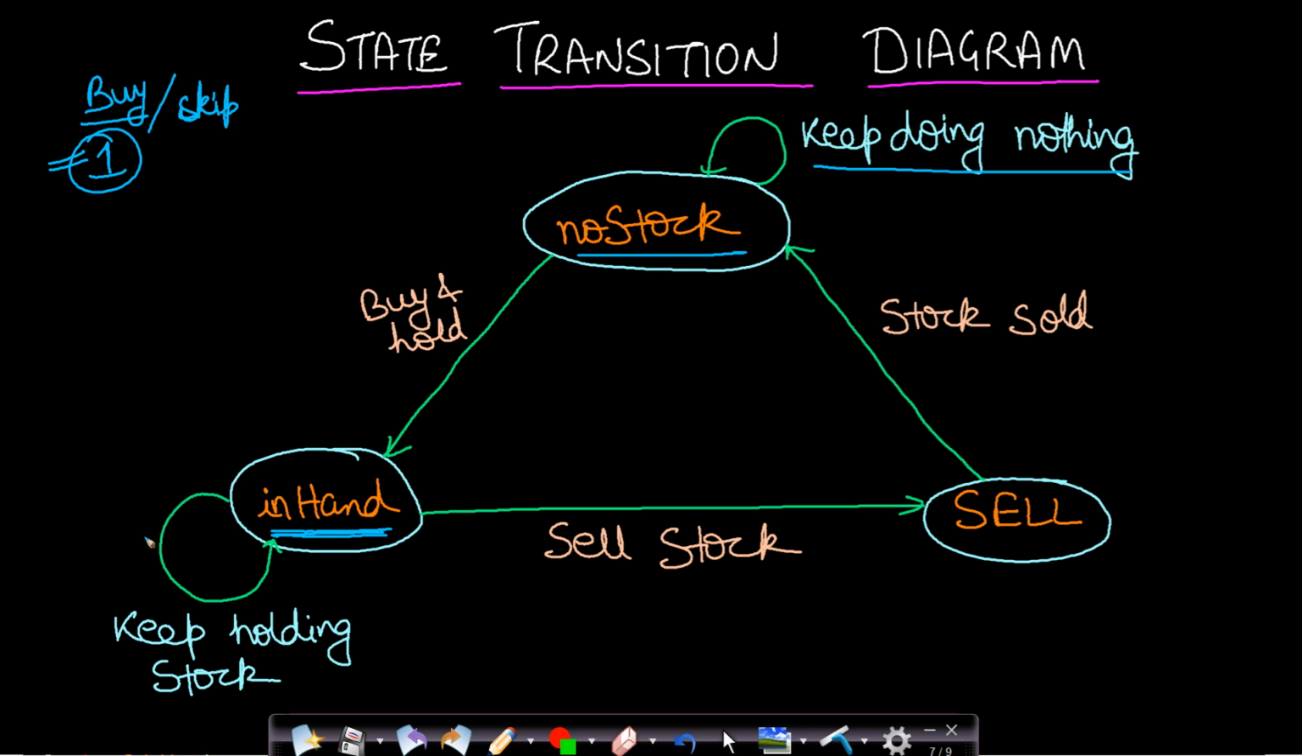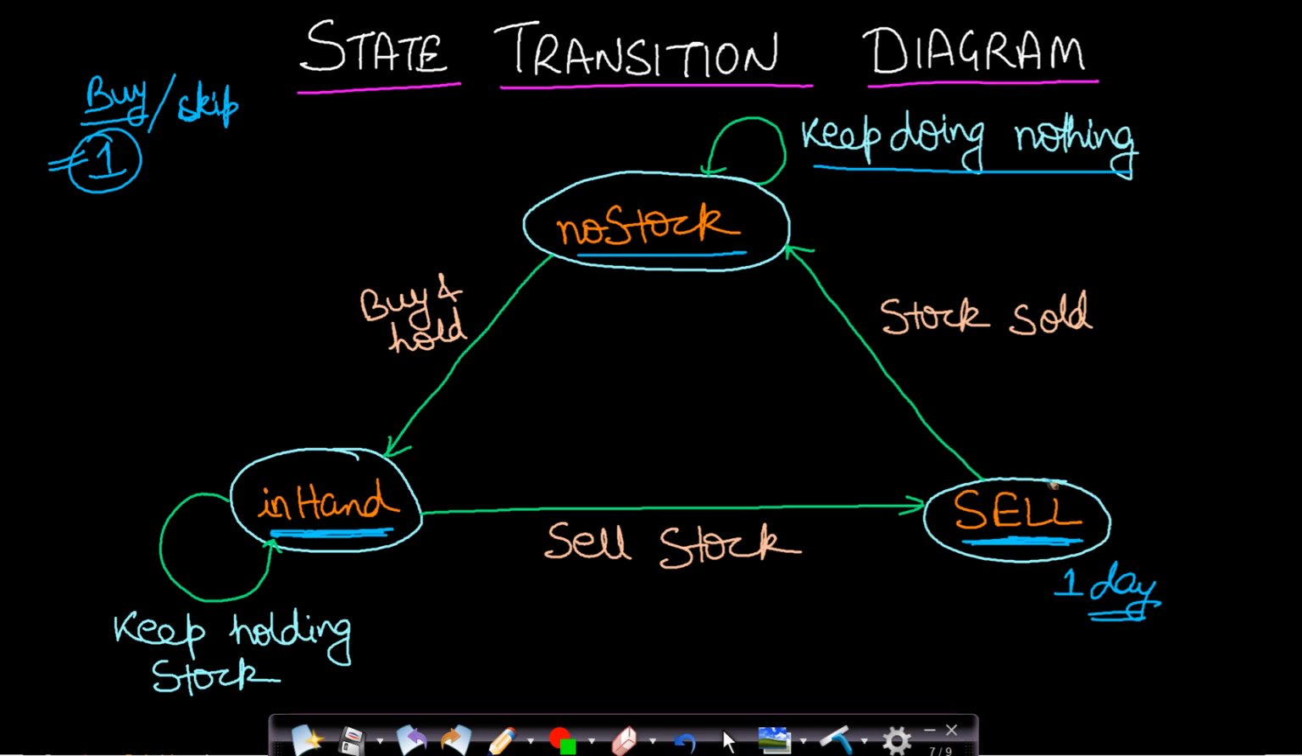Now if you continue to keep holding it, then it will be with you forever unless the days end. And if you try to sell it, then you will go to this selling state. So these are the only two transitions which are possible. Now when you are in the selling state, you cannot spend more than one day here, because it requires only a single day in order to sell a stock.